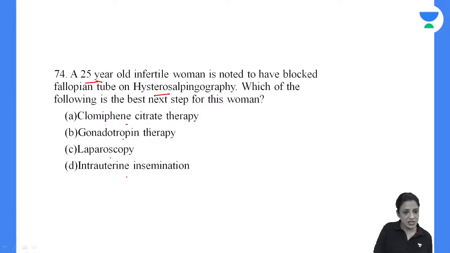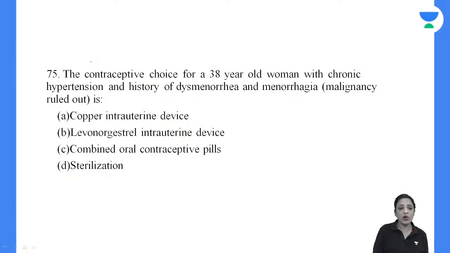Okay. 74. C, C, B. It is C. Zishan, it is not B, it is C. Okay. Once you have seen that the HSG is showing fallopian tubes are blocked, you have to check that it is not a physiological spasm. You have to do a laparoscopy to check. Okay. Contraceptive choice. Question number 75.